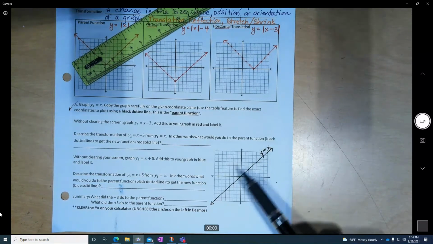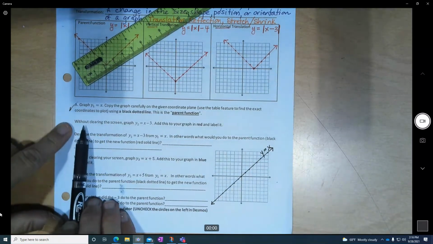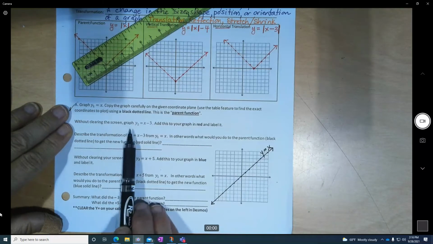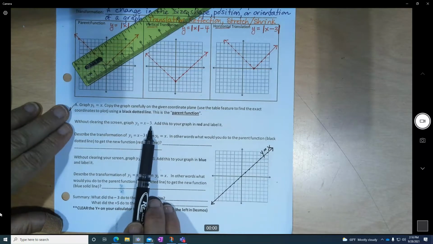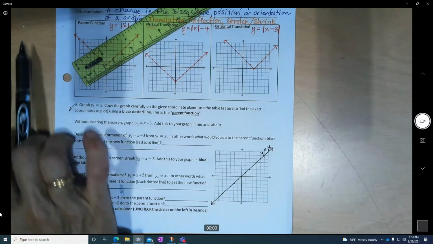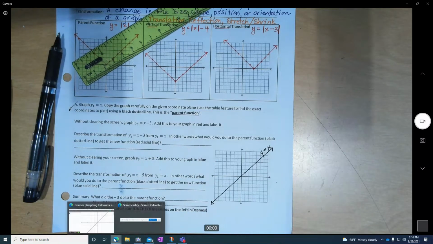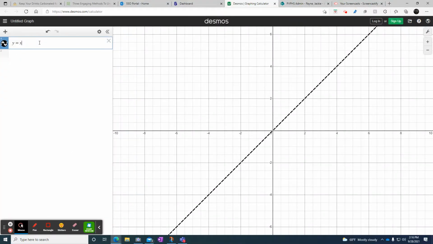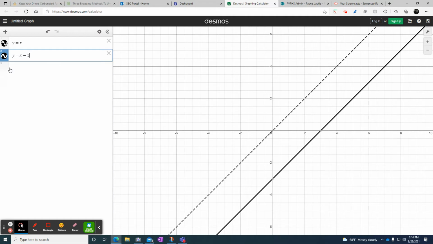Don't worry too much. But once you have y equals x, the next one says, without clearing the screen, graph y equals x minus 3 and make it red. So I'm going to go back to Desmos because I have no other way. I'm not using my phone. I just press enter to get a new one. So I type in y equals x minus 3, and it shows up in black. I want to again change it to red. So I come over here, I hold it down, and I click red. There. Once I have that, then I go back to my sheet.